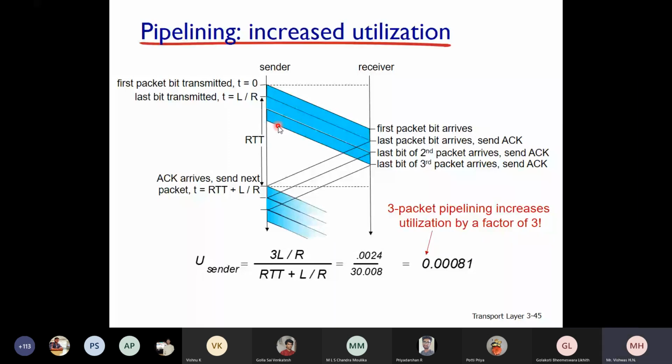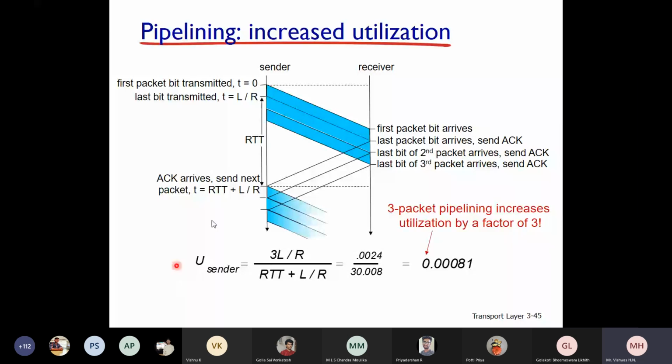So the sender utilization will be 3L by R divided by RTT plus L by R, which will increase the utilization. You can see here, 3 packet pipelining increases the utilization by a factor of 3. Like that, if the number of packets in the pipeline is increased, the utilization will increase by that many times. Previously in stop and wait the utilization was 0.00027. Here it is 0.00081. It is increasing. Is that clear, students? So that's why pipelining is more advantageous compared to stop and wait.